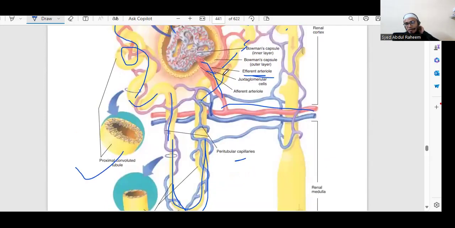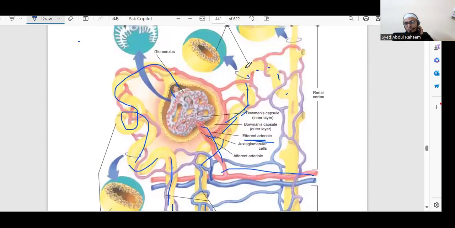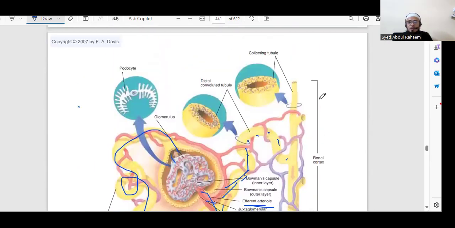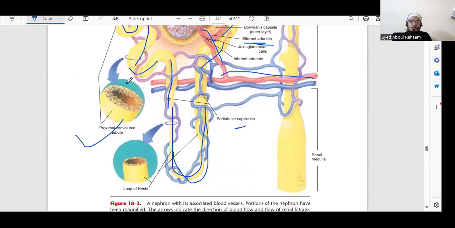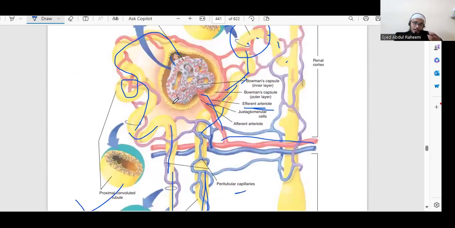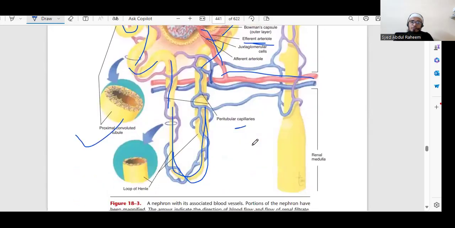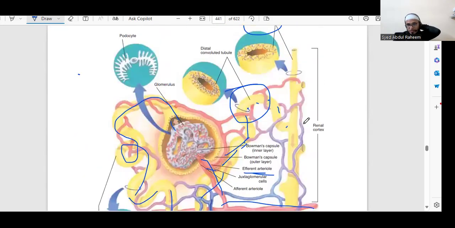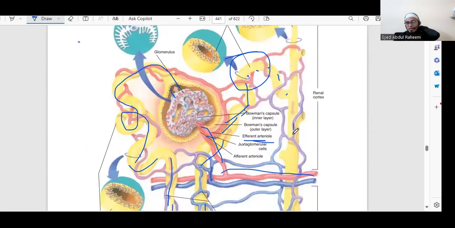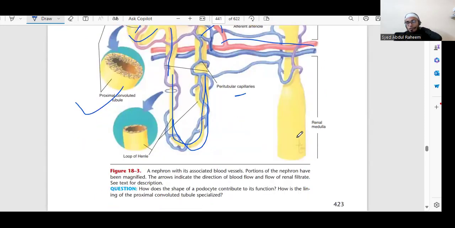It is going up and up. Here we have the collecting tubules, and here are the distal convoluted tubules. Distal means away from that. After that, the waste product will come here and go to the ureter.